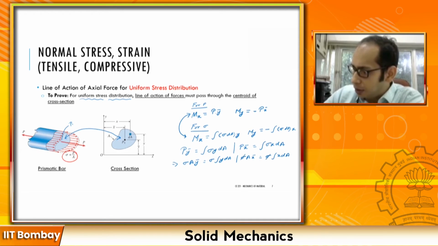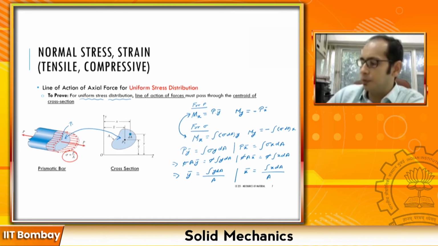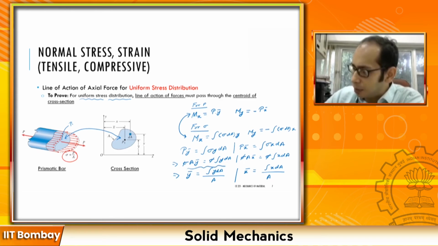So this and this cancel, and this and this cancel. What you essentially get is that y bar is the integral of y dA divided by A, and similarly x bar is the integral of x dA divided by A. Both of these expressions are simply the way that you compute the centroid.